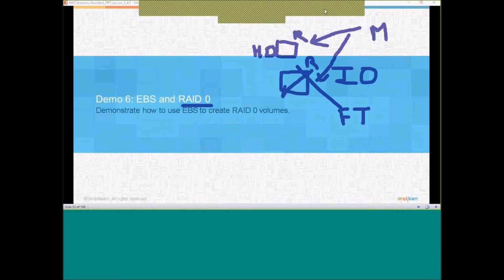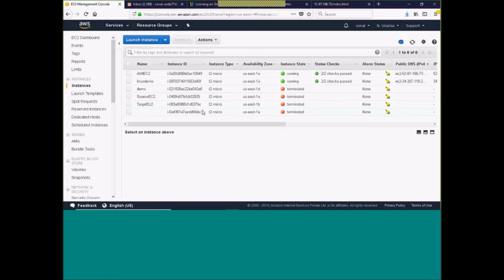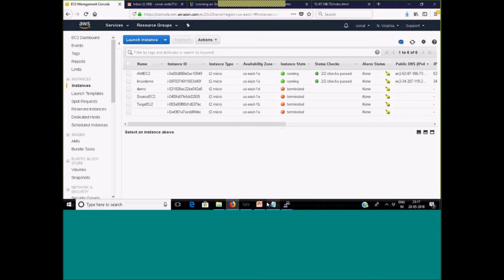So now how can we do that? See, RAID 0. Here, when we attach the EBS volume to our instance, it will start distributing the data on that particular EBS volume also. So like this we can implement that. Instead of putting everything on a single disk, we can distribute it across the disks.